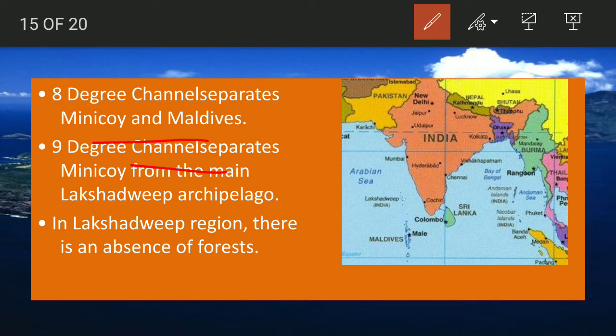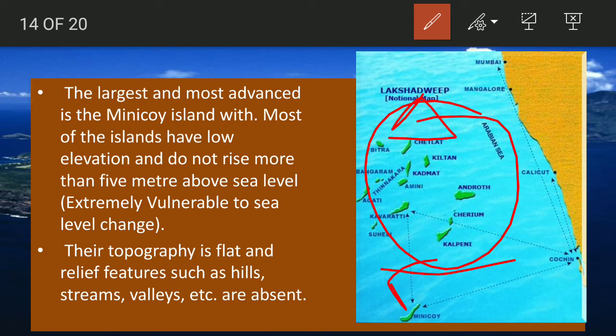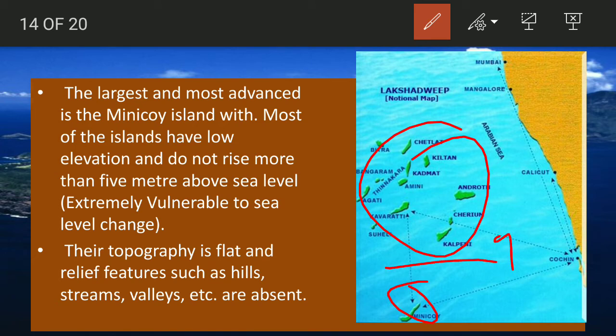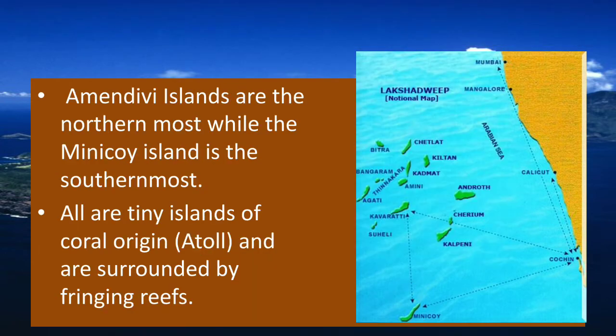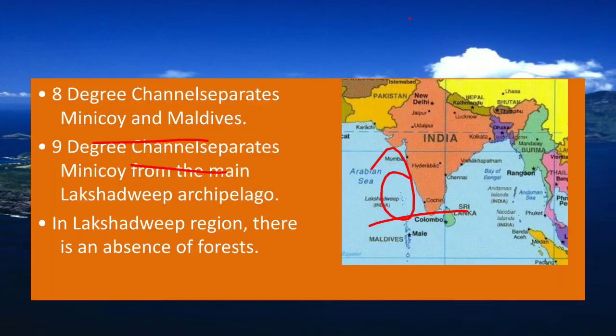So let's recapitulate it. Lakshadweep Island is like this, separated from Maldives by the 8-degree channel. The topmost region is called Amindivi, the bottommost is Minicoy, near the range of Kerala. Now Minicoy is separated from the rest of the group by the 9-degree channel. Further, it is coral in origin, and that is enough for this topic.